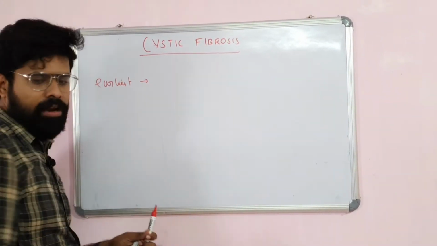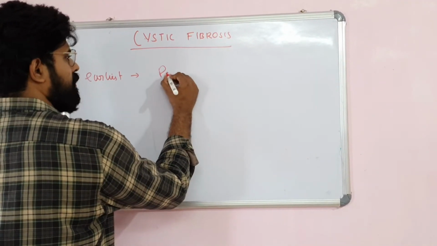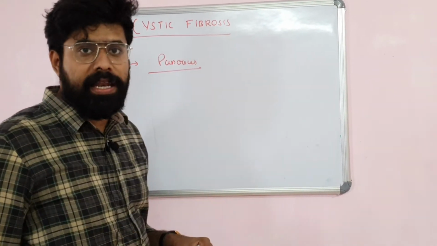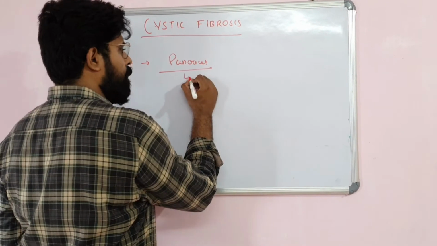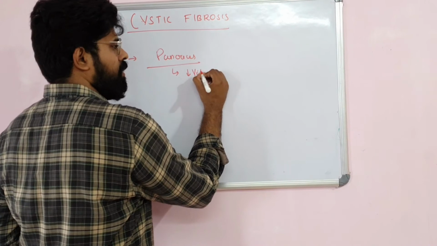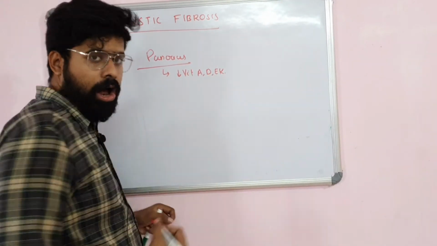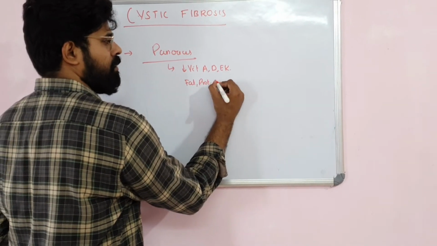Secondly, they can also involve the pancreas. In the pancreas, they can manifest as exocrine pancreatic insufficiency. Because of thick pancreatic secretions, there is exocrine pancreatic insufficiency. That is decreased absorption of vitamins A, D, E, K. Along with that, there will be fat and protein malabsorption.